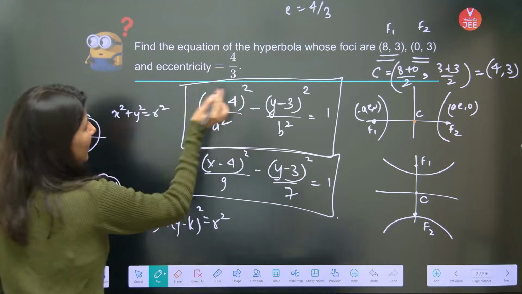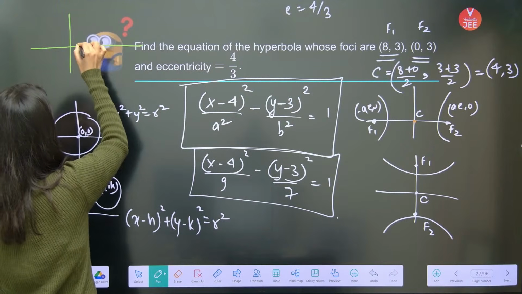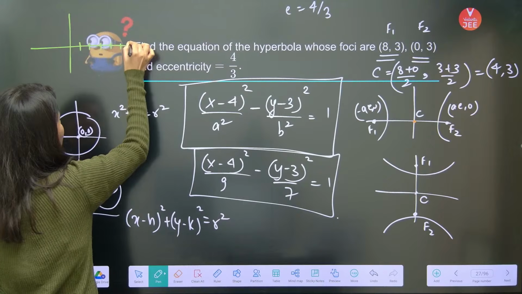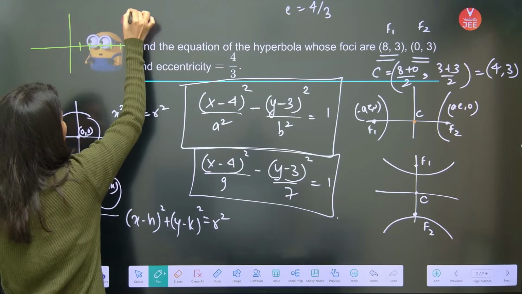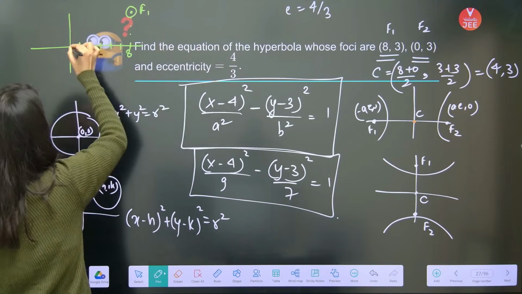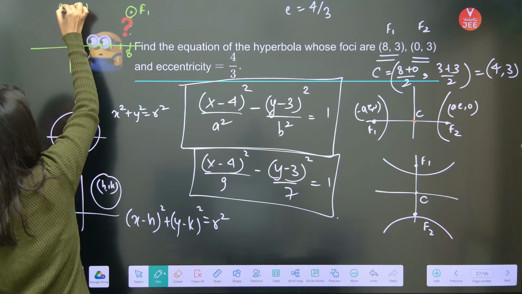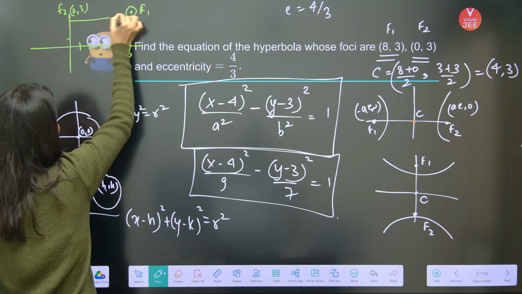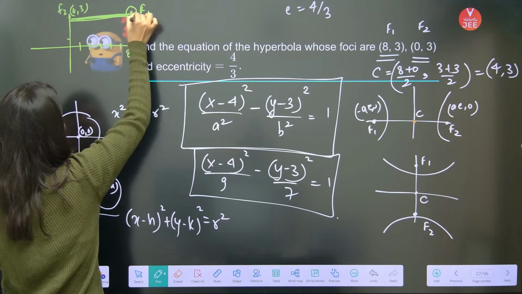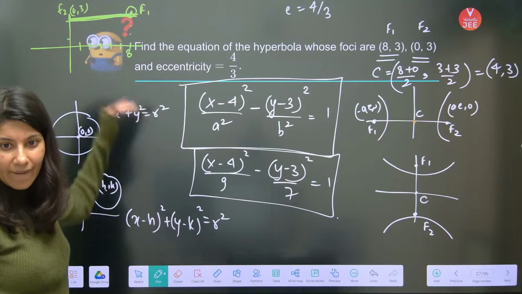So understand, Gina, 8, 3 and 0, 3. Can I just plot this 8, 3? 1, 2, 3, 4, 5, 8. 8 will lie over here somewhere. And this is 8, 3. This is focus number 1. And 0, 3 will be this. Can you see? This is focus number 2. Can you see that the line joining the foci is forming a horizontal line?